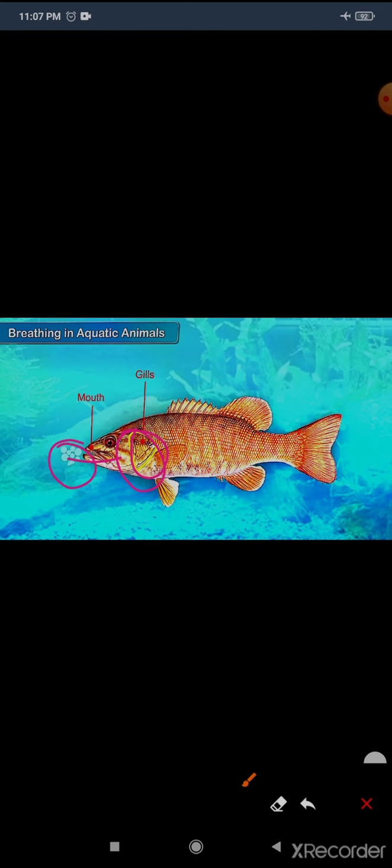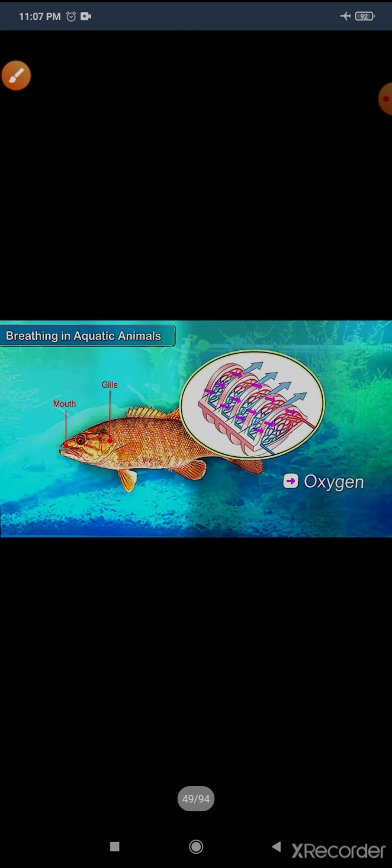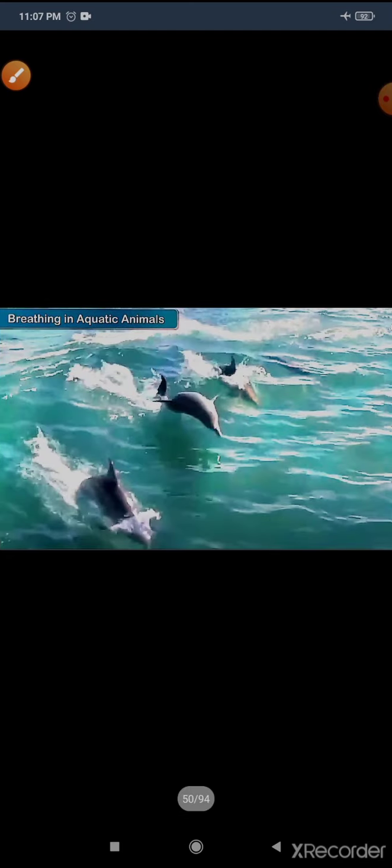All blood vessels are present in their gills, so these blood vessels absorb the oxygen present in the water as the water is pushed out through the gills.